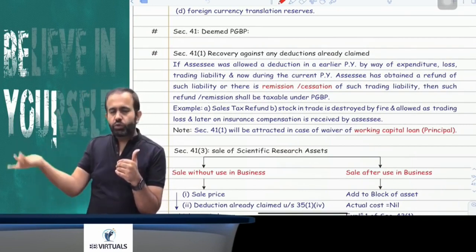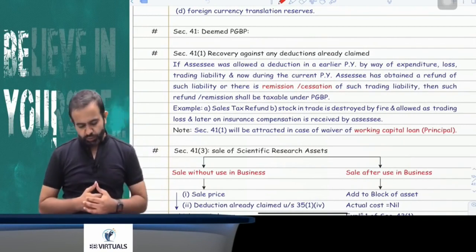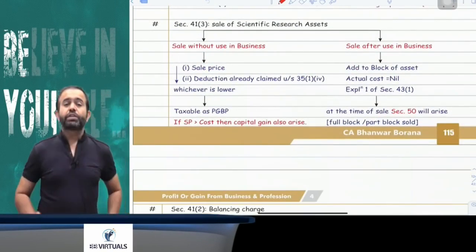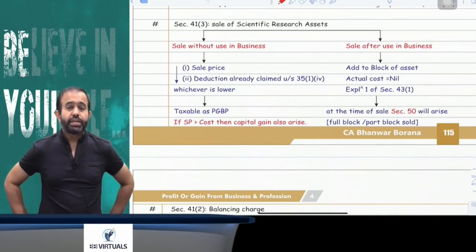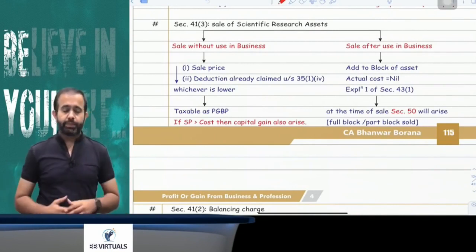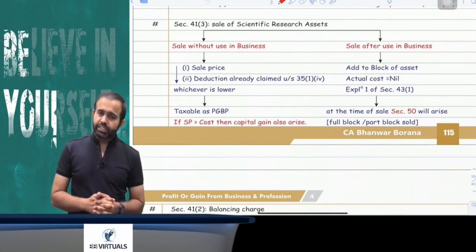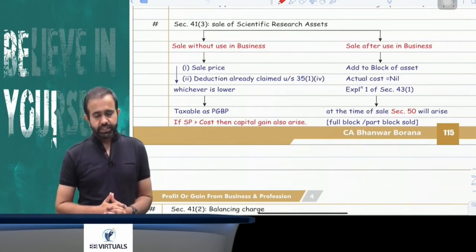So obviously deduction was not claimed, so there is no need of section 41(1). Next section is 41(2), that is related to the balancing charge. I already explained it while I was explaining the depreciation. 41(3) is saying that sale of scientific research asset.